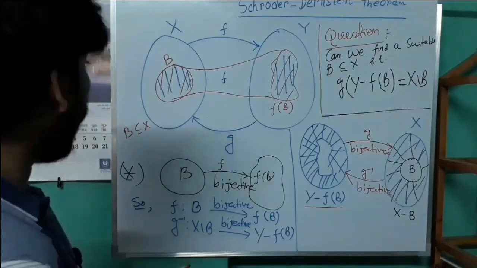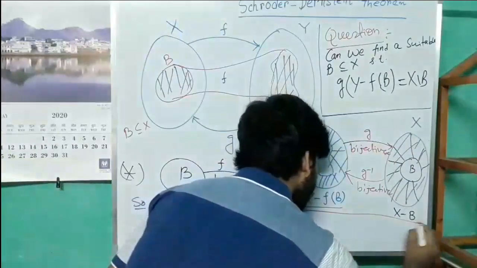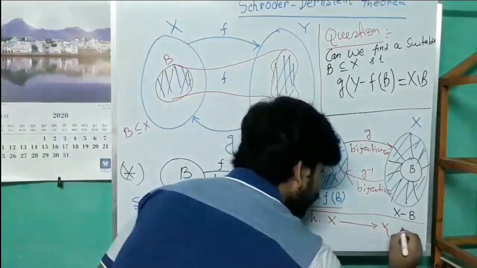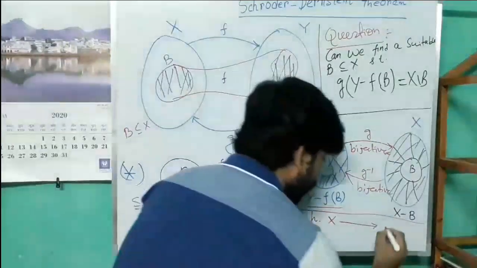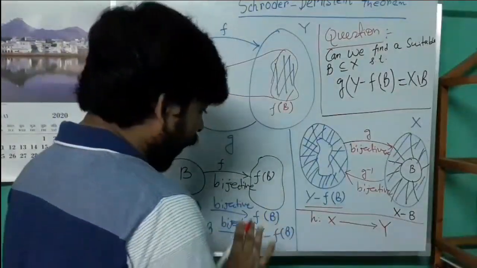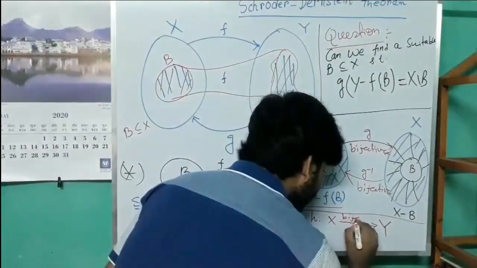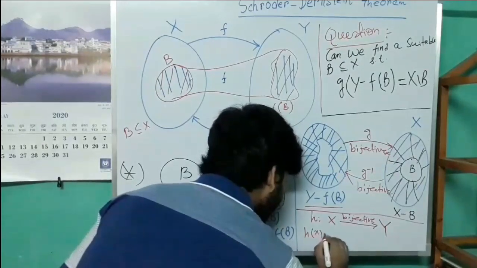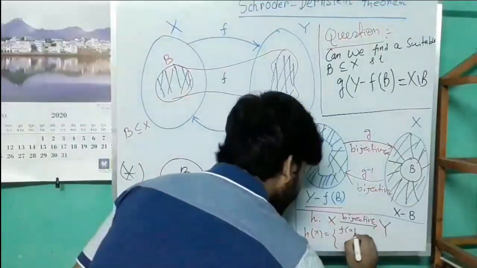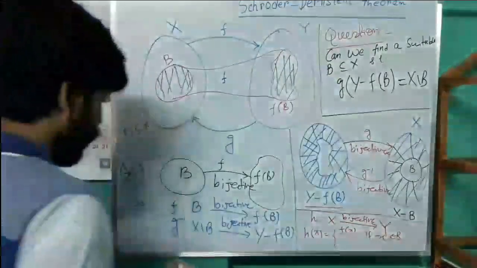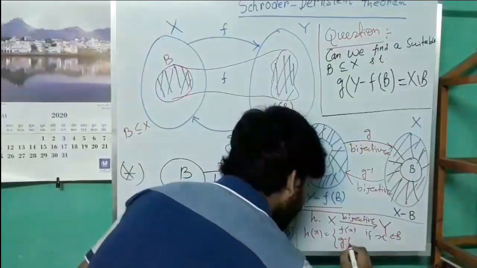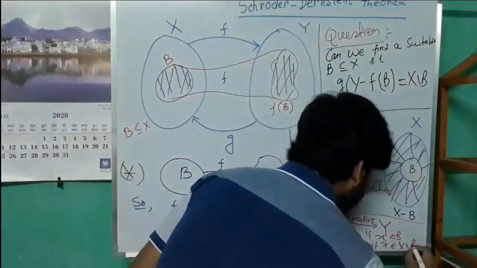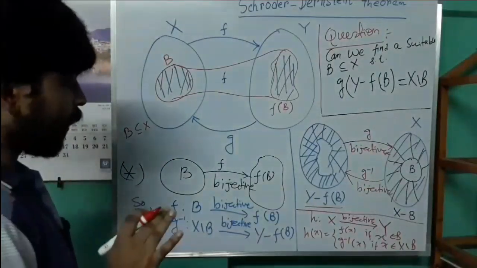So the required bijection from X to Y is, so easily we can construct a bijective map h from X to Y by the rule that h(x) equals f(x) if x belongs to B, and g inverse of x if x belongs to X minus B. So that is our target, to construct a bijective map h from X to Y.